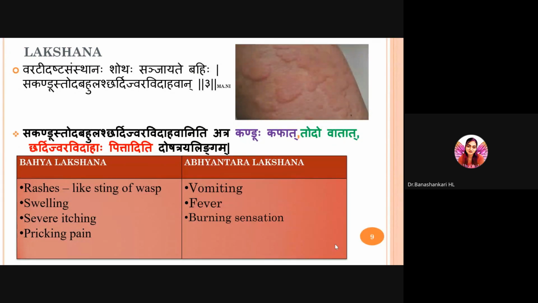And there will be Toda, Todo Vatat, severe pain due to Vata dosha. There will be a pricking sensation in the skin condition. These are the Bahya Lakshanas, external symptoms, symptoms that appear externally. Chardi, Jwara, Vidahavan are Pittaja Lakshanas. There will be constitutional symptoms like Chardi, vomiting, Jwara, fever, and burning sensation, Vidaha, as Abhyantara Lakshana.